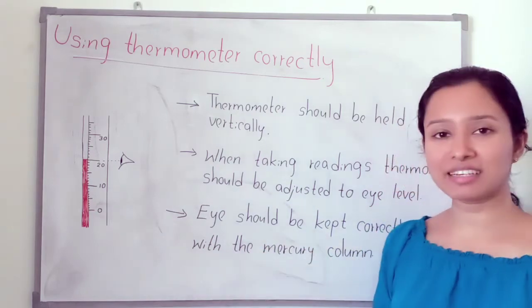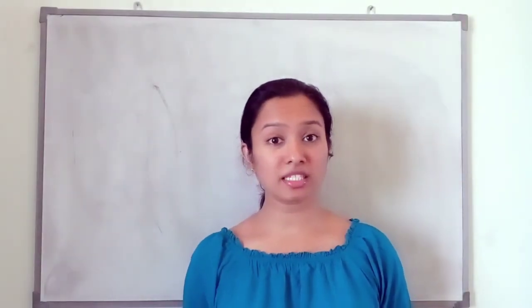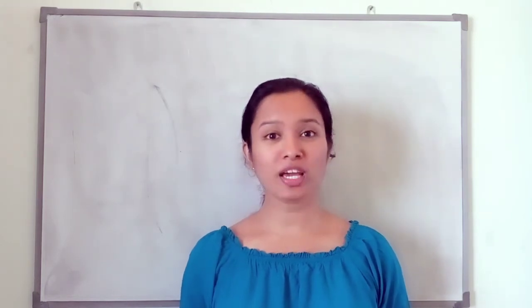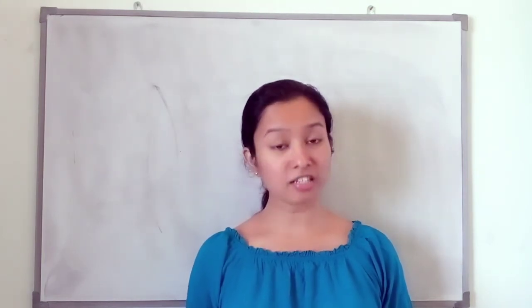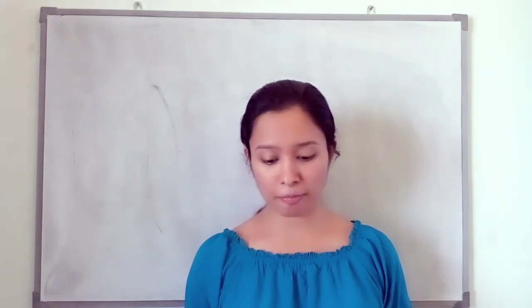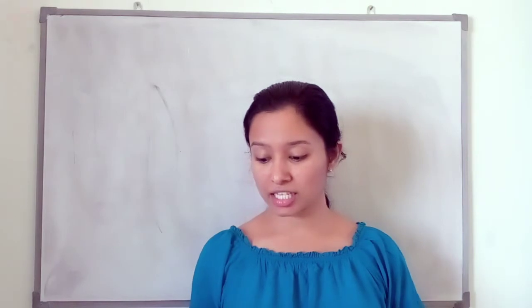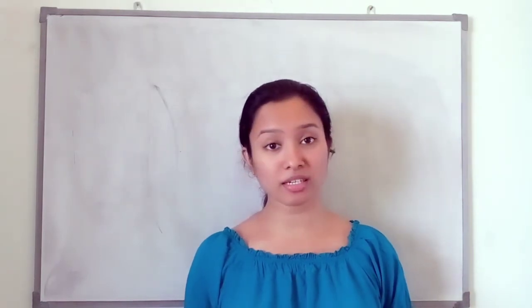using the thermometer correctly. If you have a thermometer in your home, you can find out the temperature of some places: in your garden, in your home, under a tree, in a dry place, in a place with sandy soil, and in a place with high moisture content.